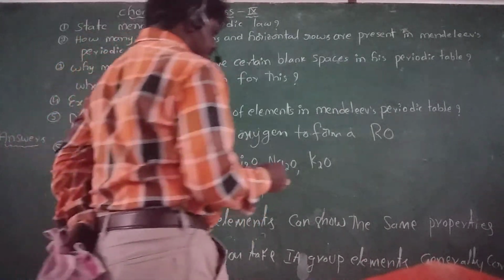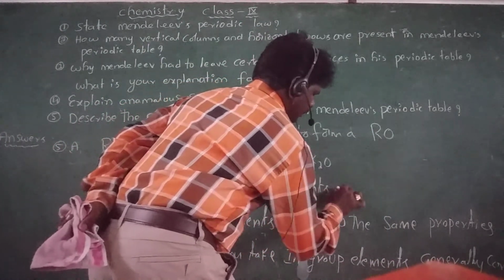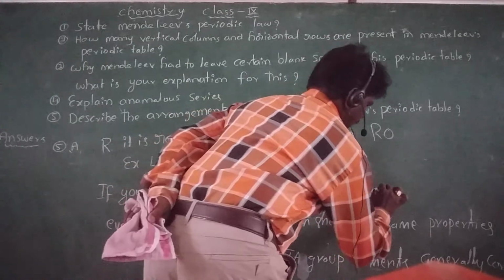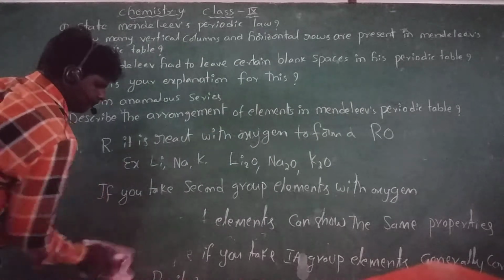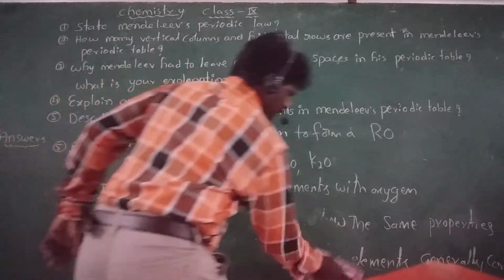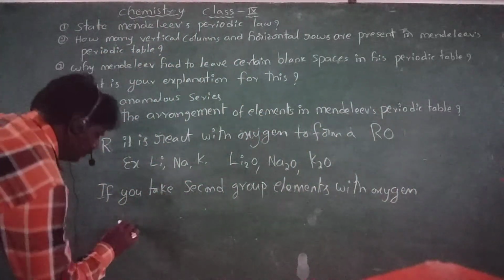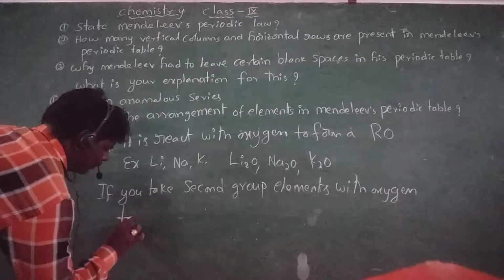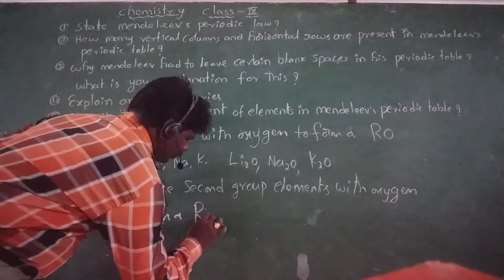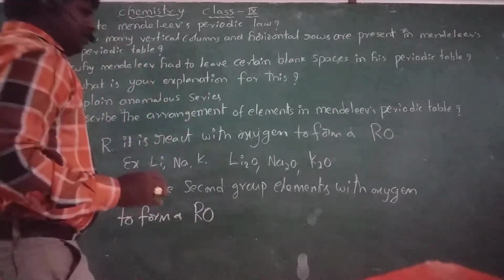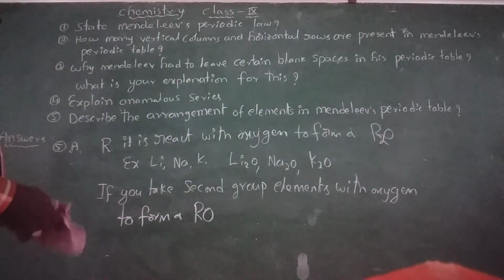If you take second group elements, with oxygen, they form RO.